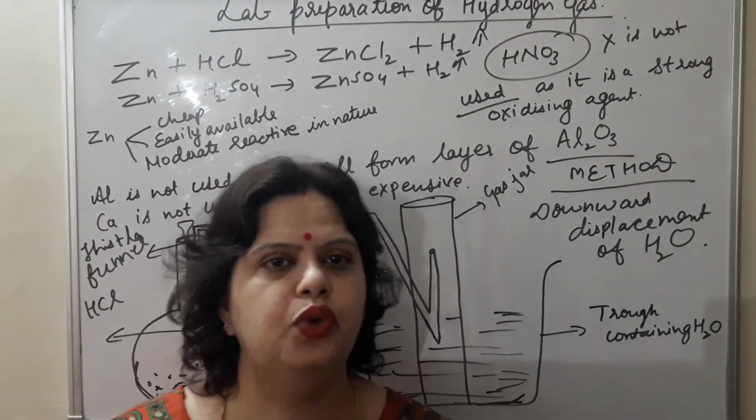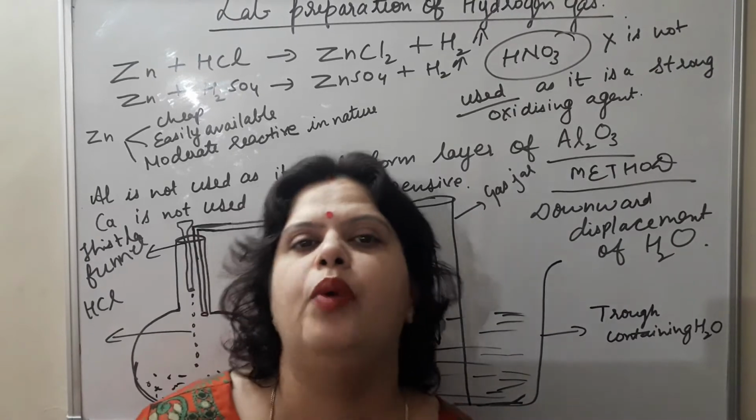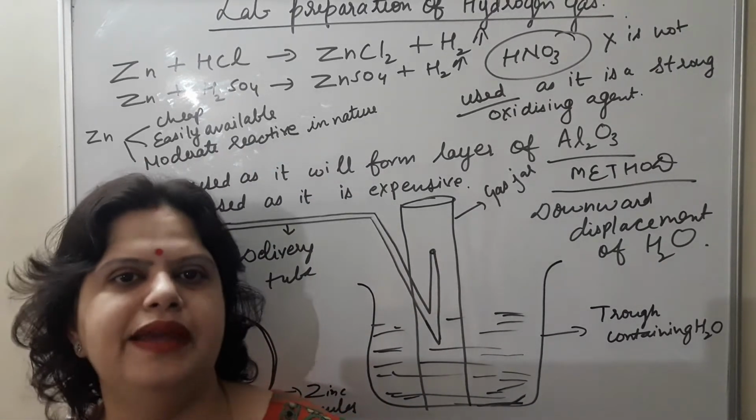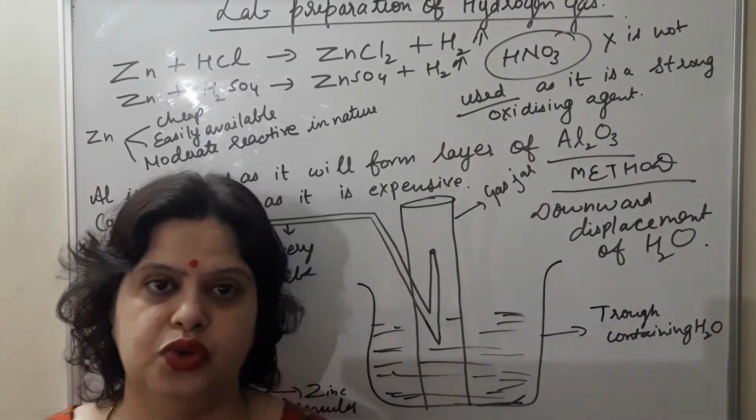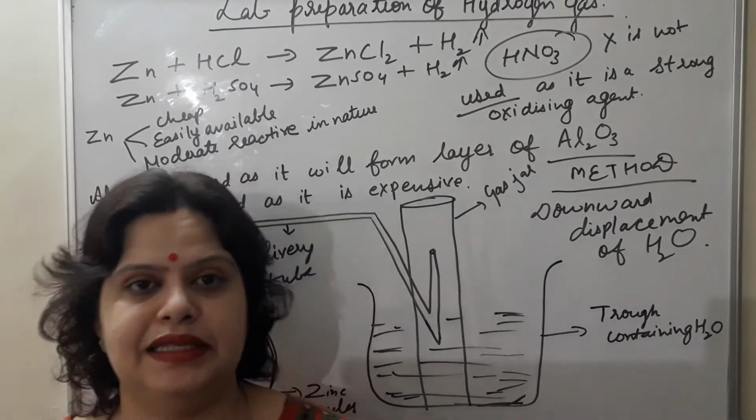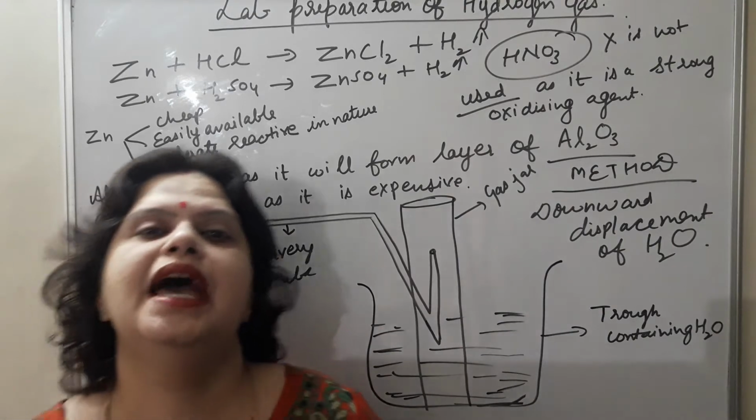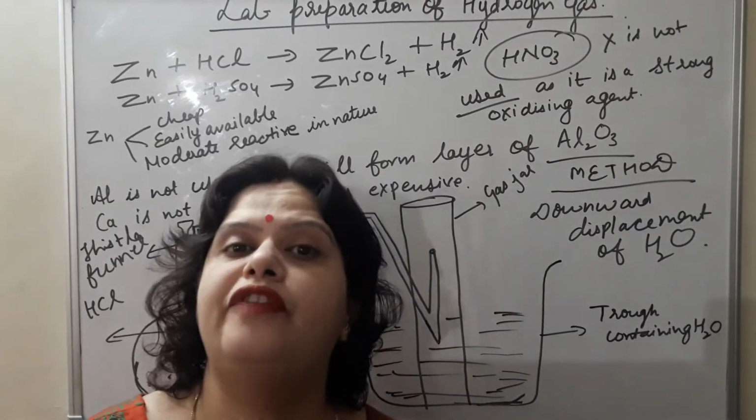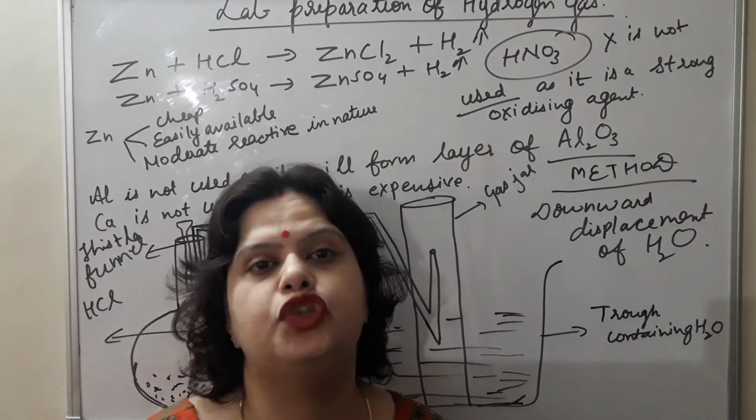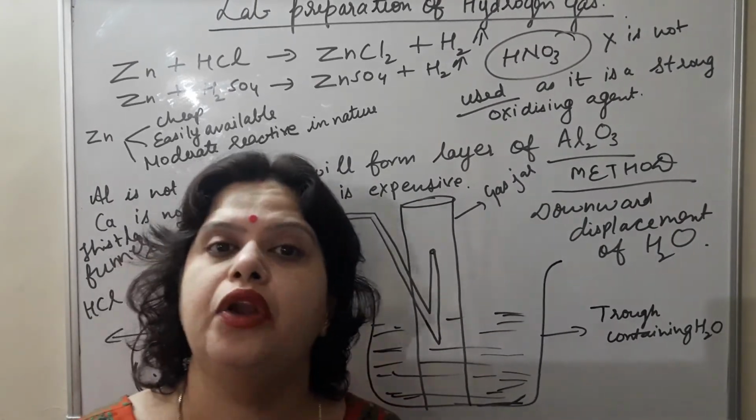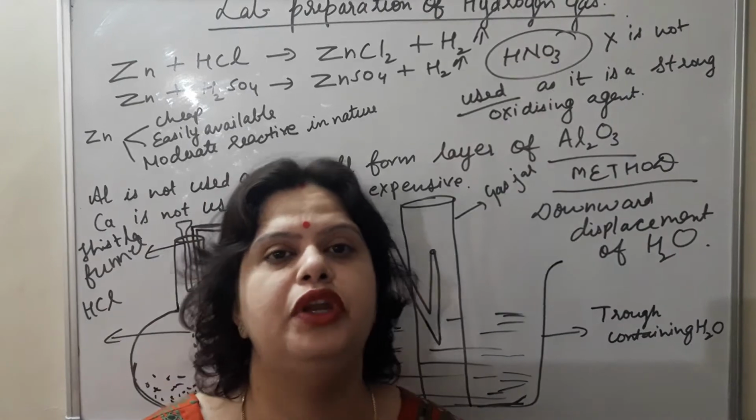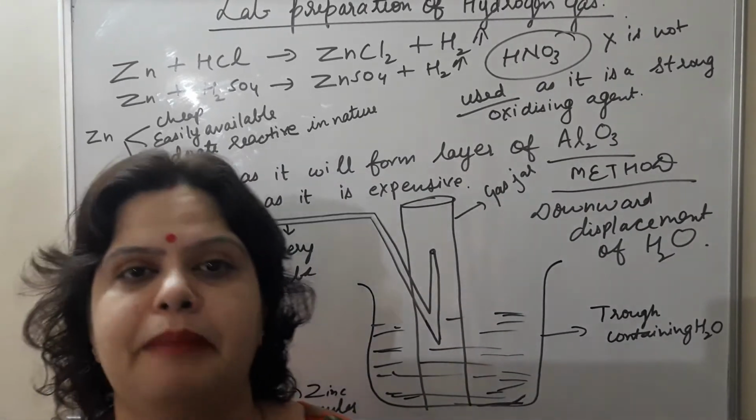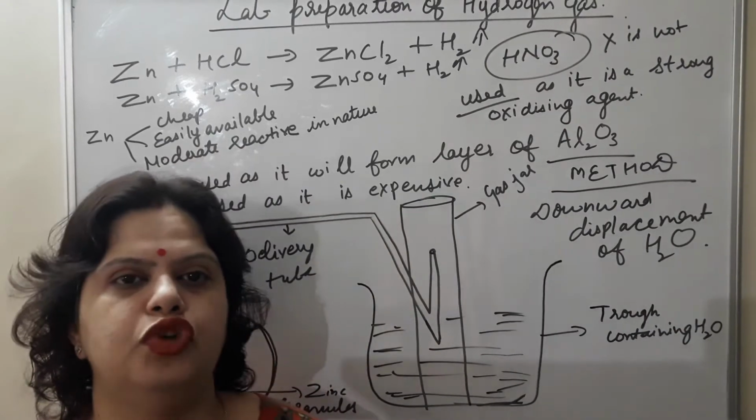So basically two things I am going to discuss today. One is laboratory preparation of hydrogen, where I will explain all the points, which substances are used and why only those substances are used. Second is the commercial method for the preparation of hydrogen. In your revised syllabus, electrolysis of acidified water is not there. This time it has been removed. So only Bosch's process is there for the commercial method for the preparation of hydrogen gas.